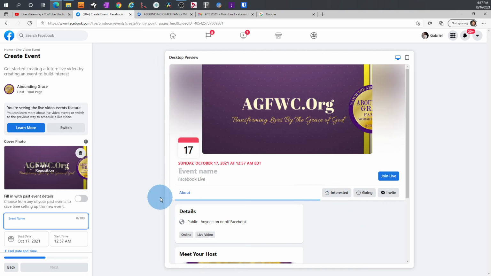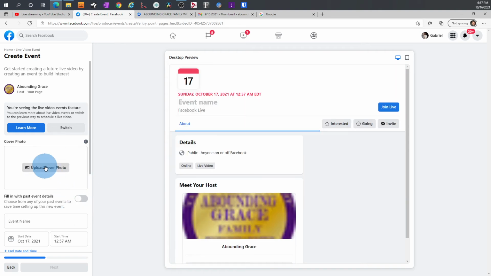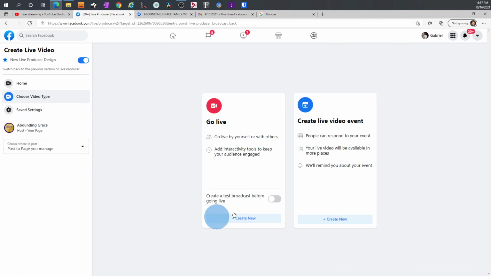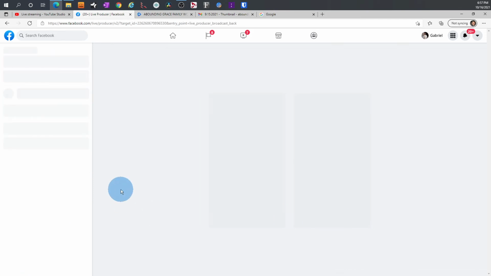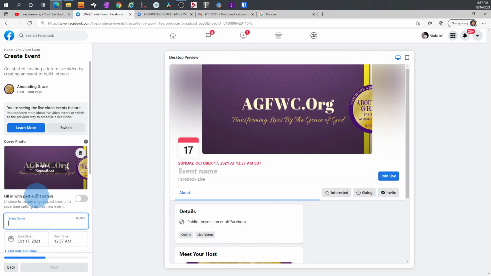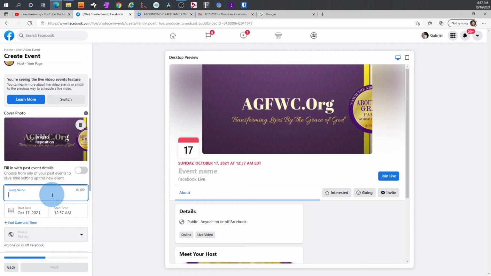It'll bring me to this page. And what I want to do is click this trash can and then upload the image here. So you'll see upload cover photo. You'll add the same photo that you added for YouTube. So I'm going to go back and we'll just keep that default there for the purposes of this test.